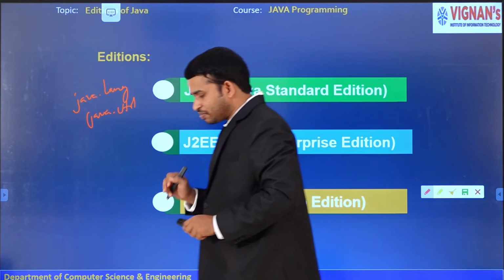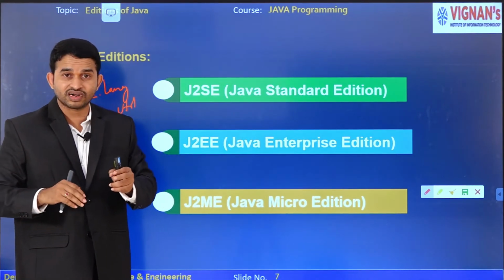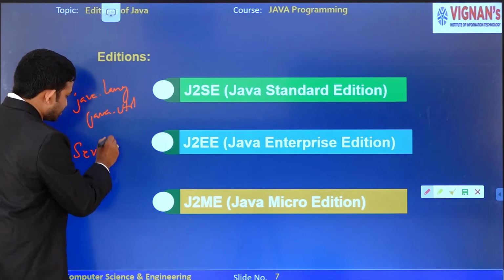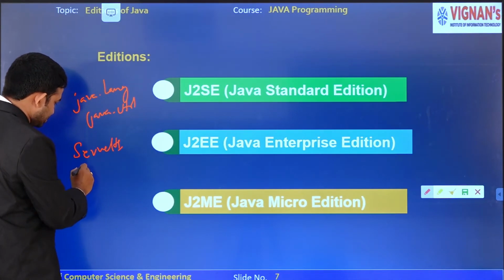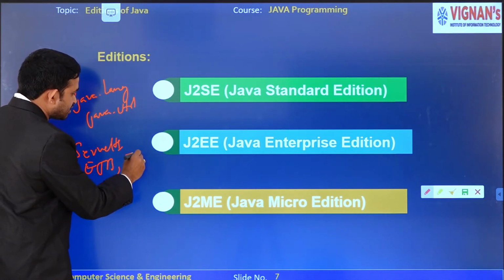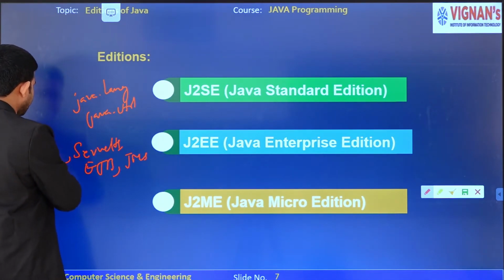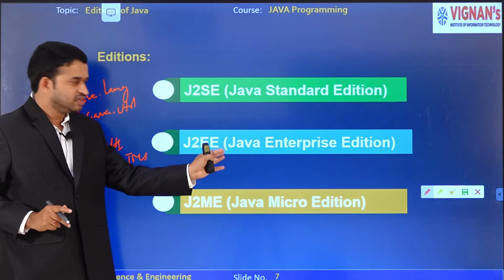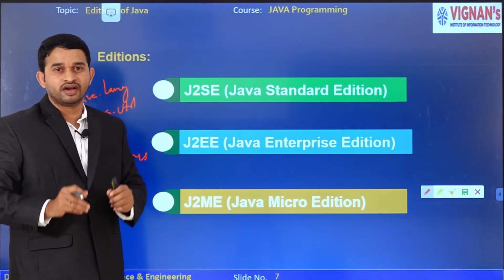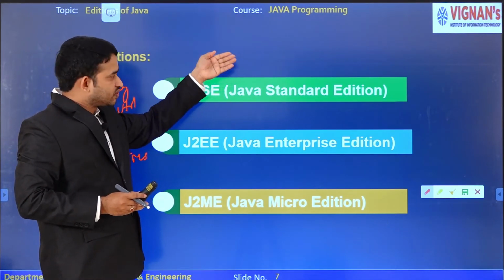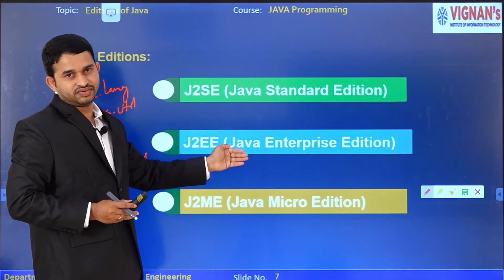With the help of Enterprise Edition we develop advanced concepts like servlets, EJB, JMS and JSP, Java Server Pages. All these come under J2EE, which we call advanced Java. After core Java we shift to advanced Java.